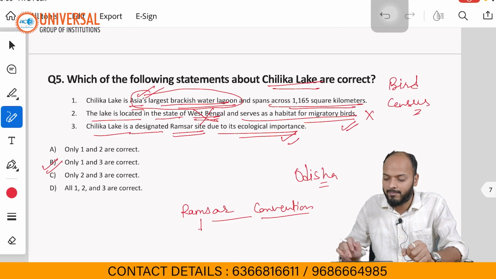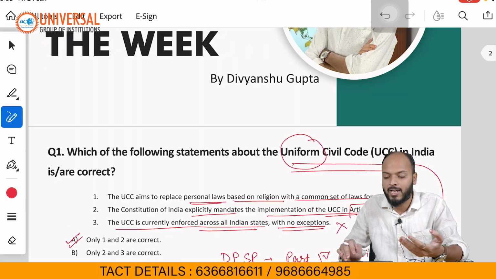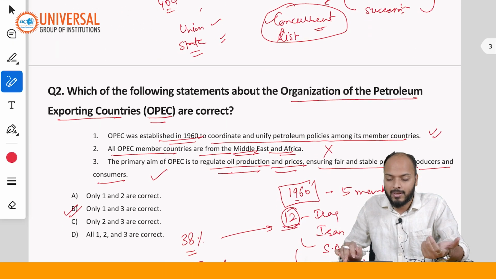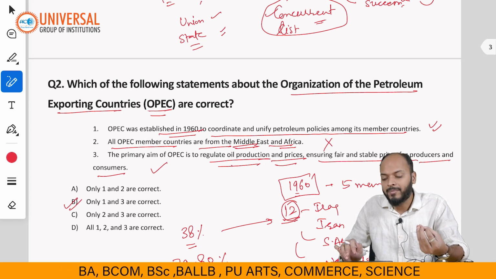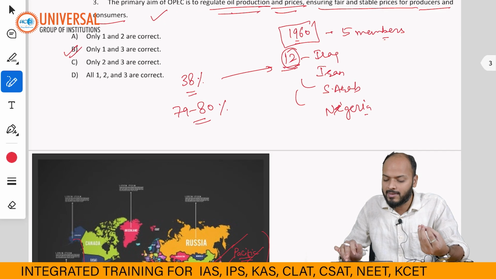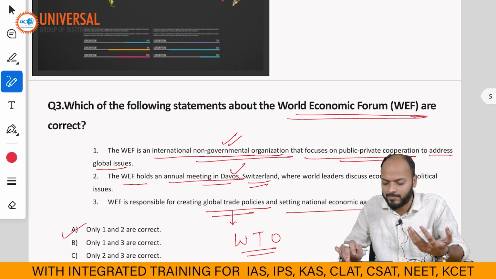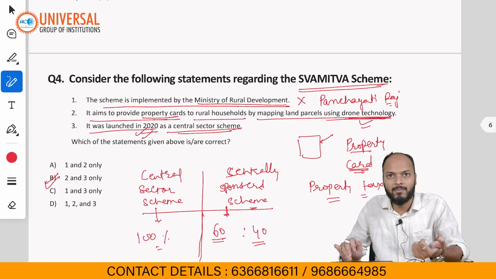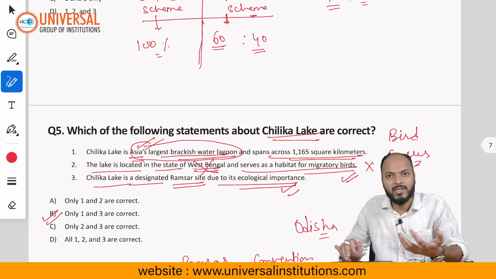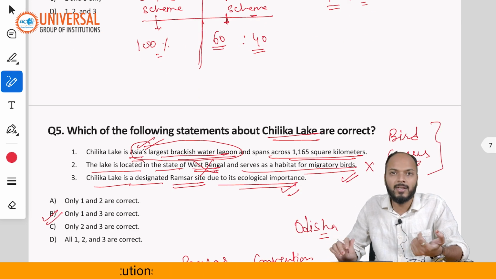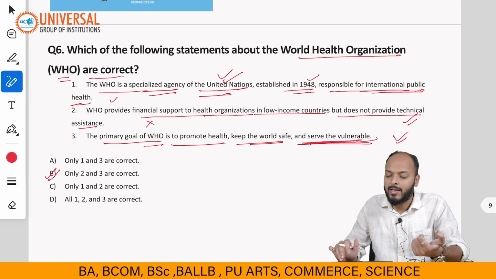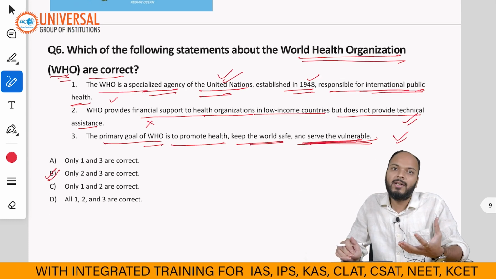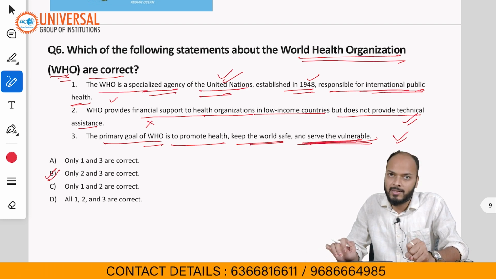So I hope with the help of this video, what we have tried to cover is 10 topics. First one was the Uniform Civil Code. Then another was OPEC, the Organization of the Petroleum Exporting Countries. Then the third one is the World Economic Forum. Fourth is the Swamitva scheme, because the Prime Minister gave many property cards under this scheme. Fifth one was about Chilka Lake, because of the bird census conducted by the government there. Sixth one was about the World Health Organization. It was in the news because the new US government has decided to pull the US out of this organization.